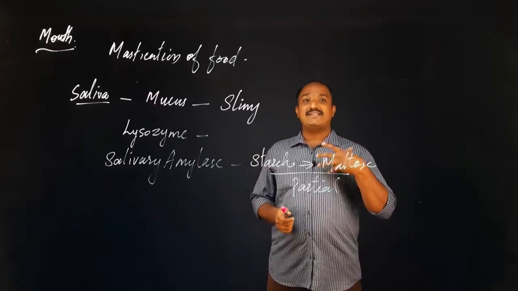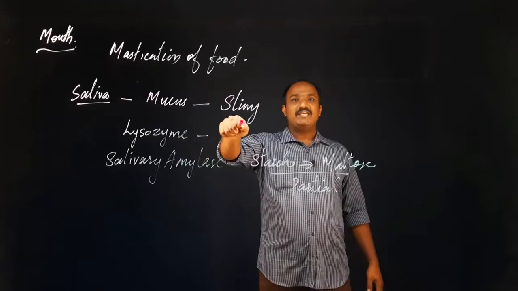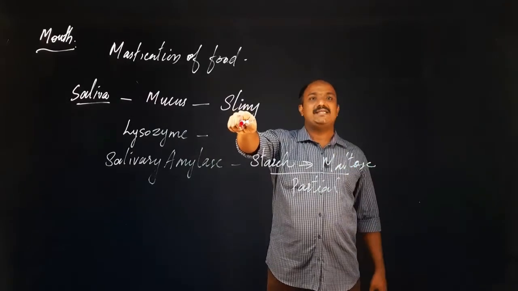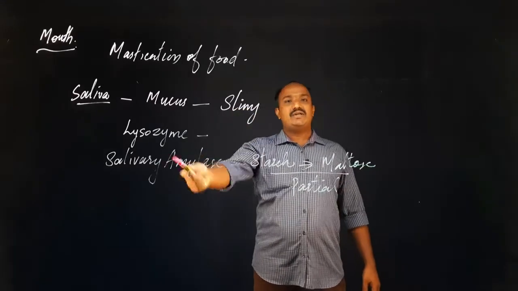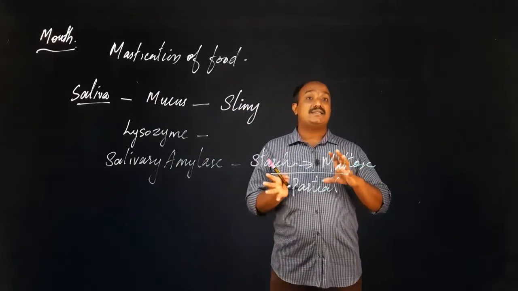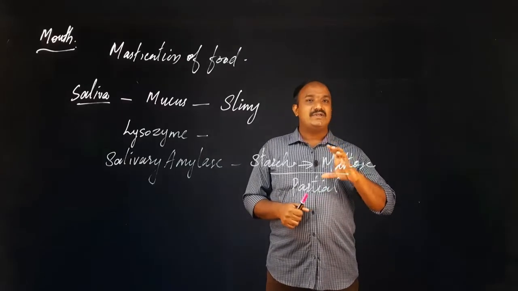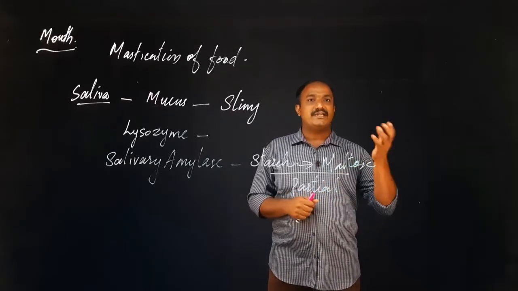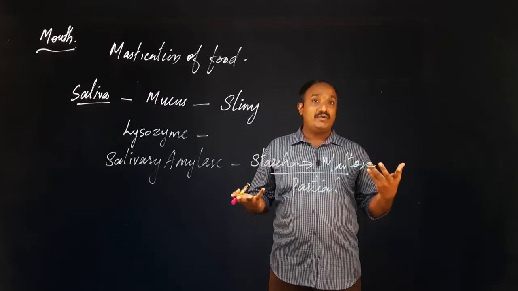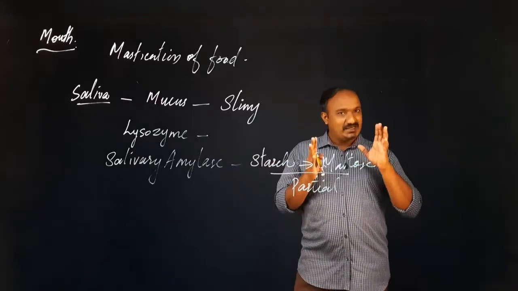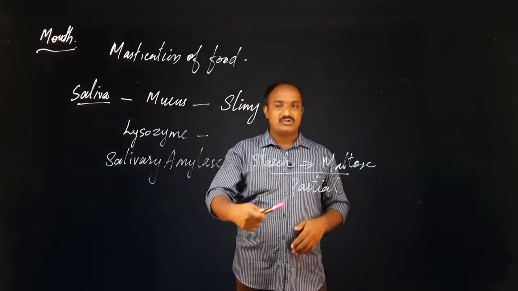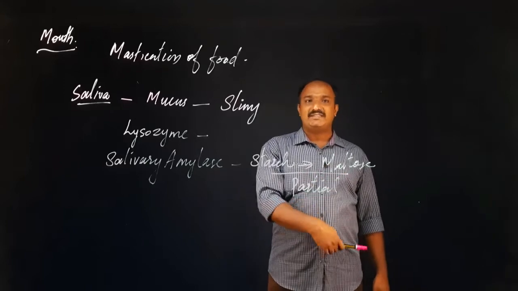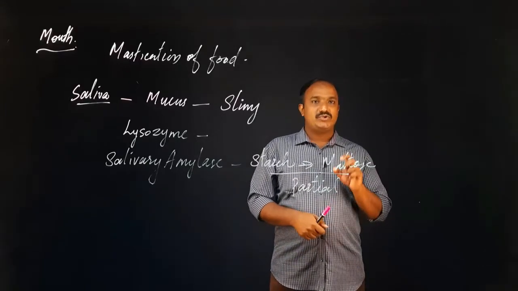So who are the participants? First one is the mucus. It makes the food slimy, that helps the food materials to swallow easily through the food pipe. Next one, lysozyme. It is having a destructive nature, that is why it will destroy the pathogens or germs or any microorganisms that are entering through the food. Actually, we may not know whether it is there or not. If it is there, it will be killed by whom? Lysozyme. Third one, salivary amylase. It converts the starch into maltose partially, and that is why we feel a sweet taste.